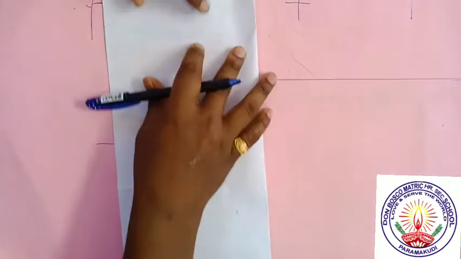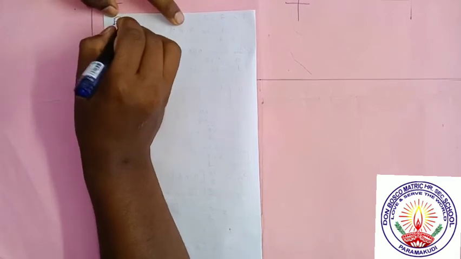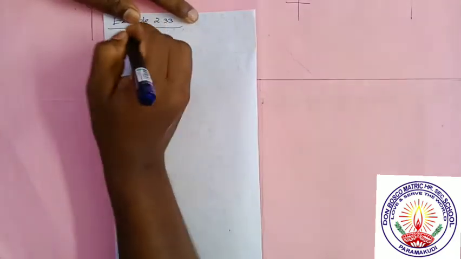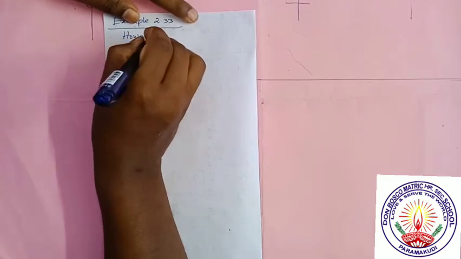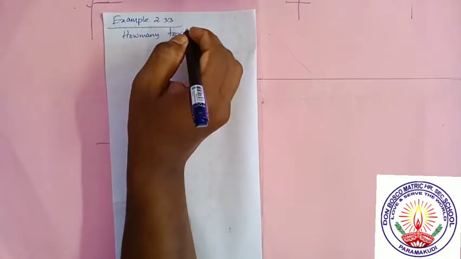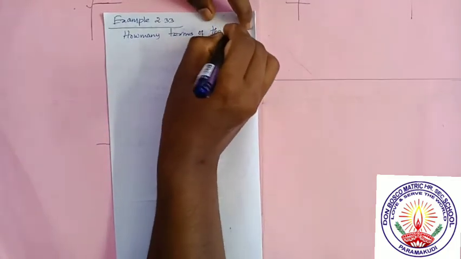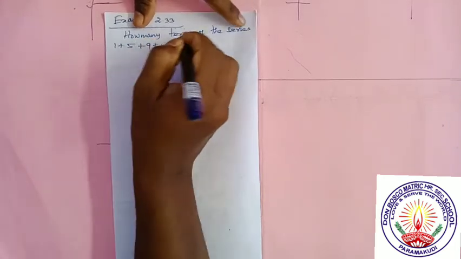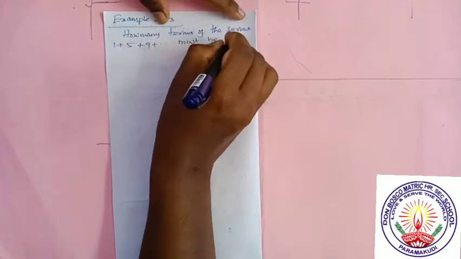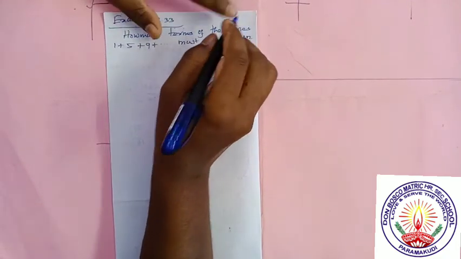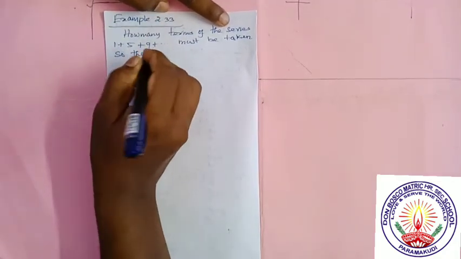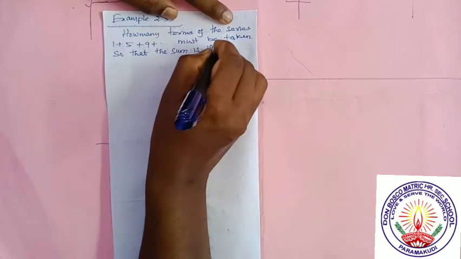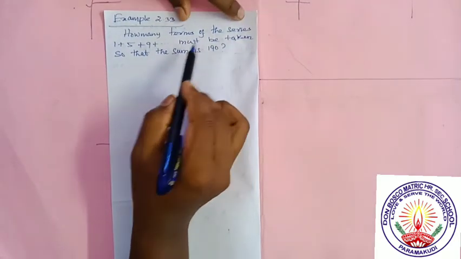The next problem is example 2.33. The problem is how many terms of the series 1 plus 5 plus 9 plus dot dot dot must be taken so that the sum is 190. The problem is how many terms must be taken so that the sum is 190.